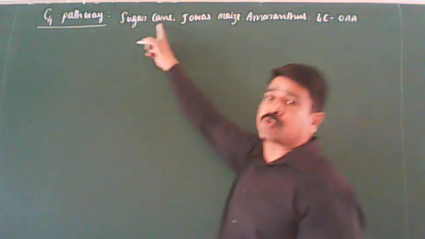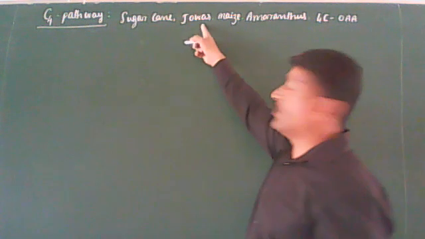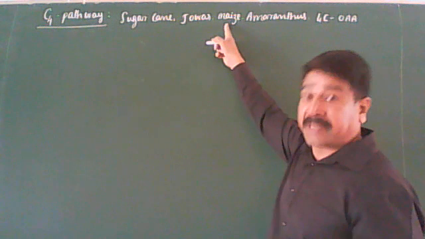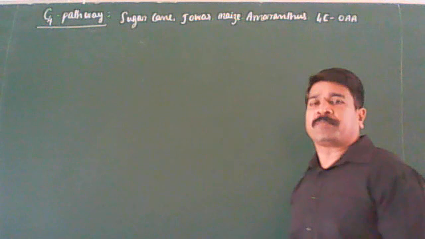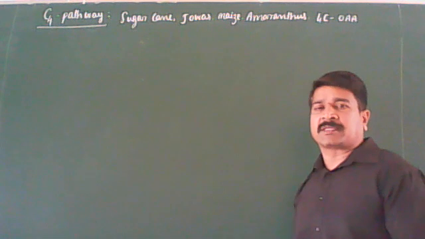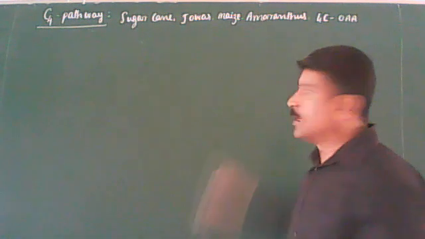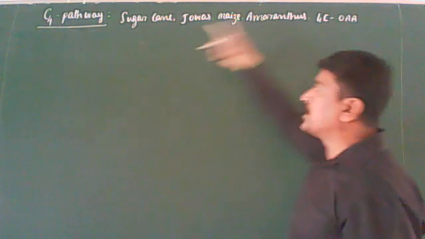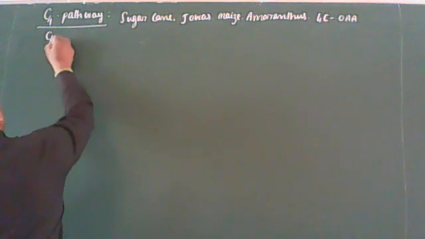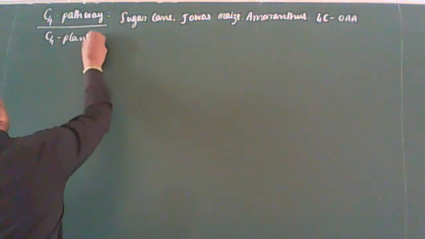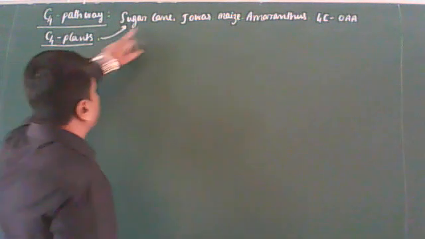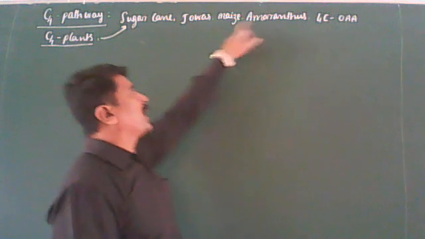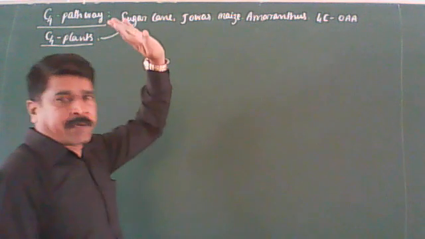In some plants like sugarcane, jowar, maize, monocot cereals, and dicots like amaranthus, the first stable compound formed after the fixation of carbon dioxide in the dark reaction is the 4 carbon compound, that is oxaloacetic acid. Hence the name C4 pathway. Those plants which exhibit C4 pathway are called C4 plants. Example: sugarcane, jowar, maize, amaranthus, etc. Got it? What I am telling you.